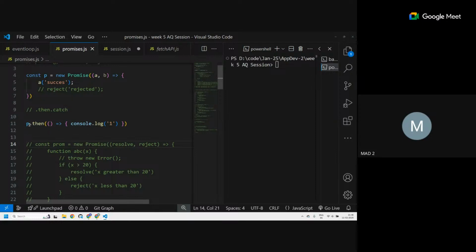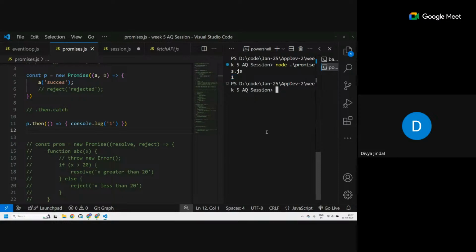What it means is, if p is a success, is resolved, then execute this particular function. And right now, is p resolved or rejected? Resolved. Okay, so that means it should execute this particular function. Let's see if that actually happens or not. As you can see, 1 got printed.